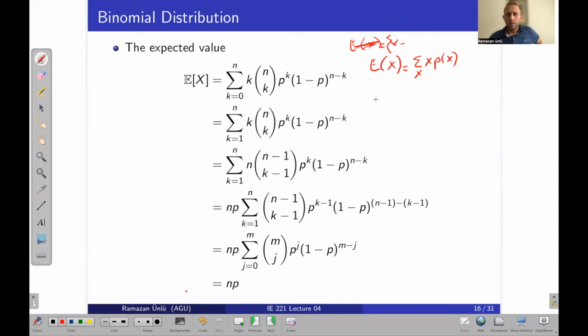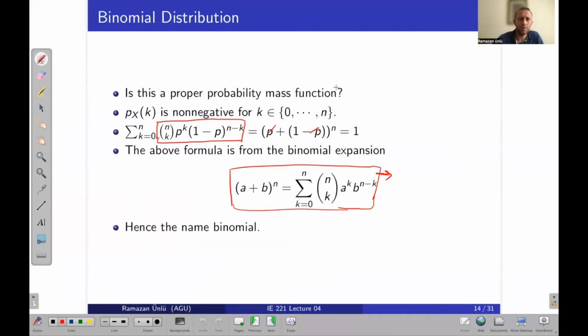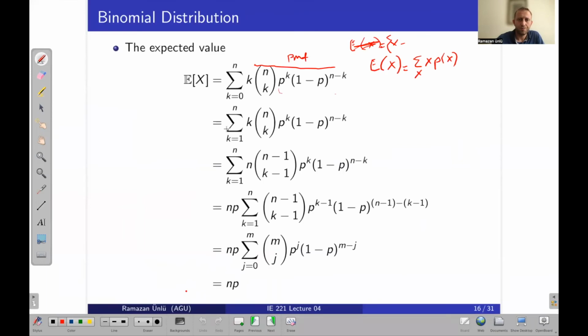So we know the x's here, which is k, all possible k from 0 to n, and this is the PMF of our random variable, right? So we just put that here.